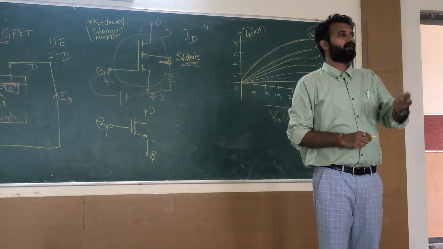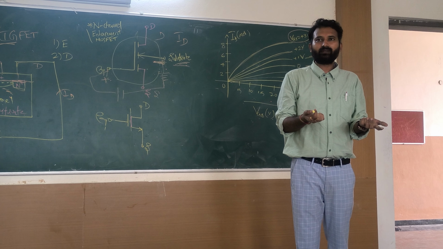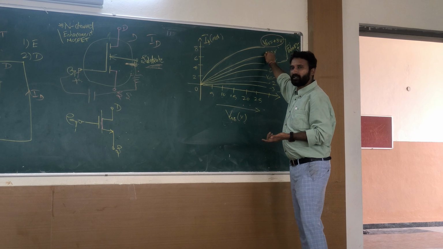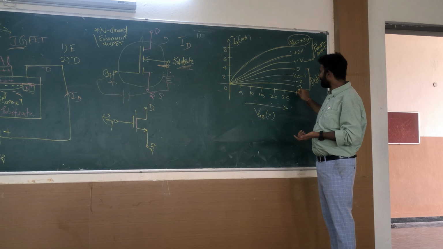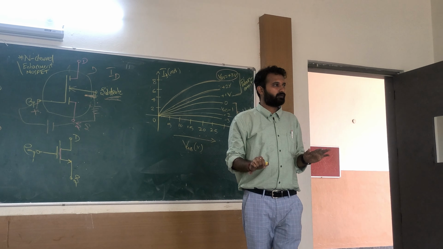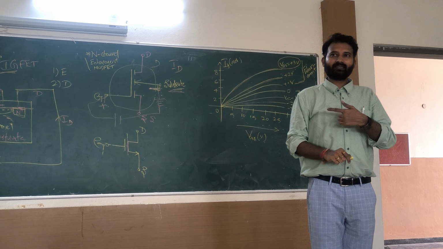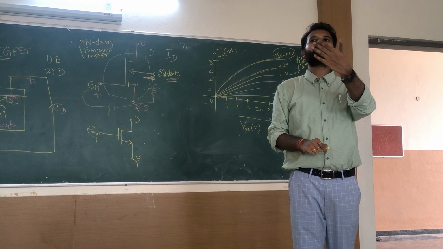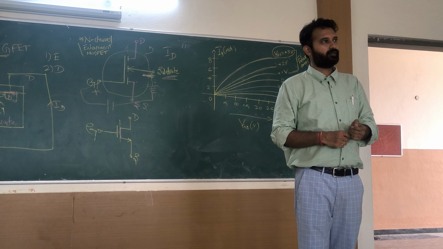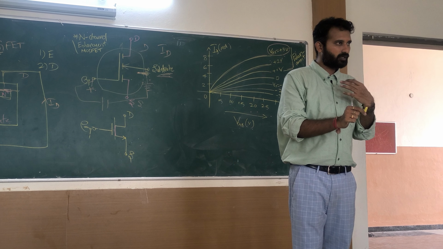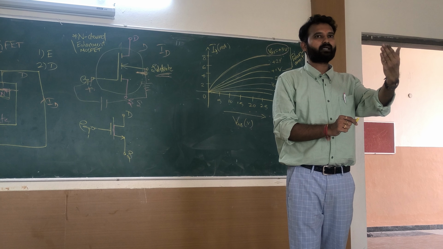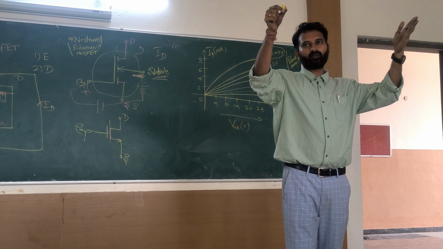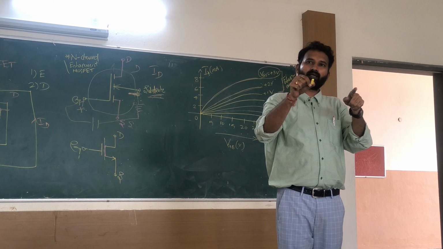So the principle behind this is that the voltage at the input terminal, the electric field at the gate, causes conductivity. What do you mean by conductivity? Current. We have a current when VGS is positive. When VGS is negative, there is no conductivity. That is what I said. This is a device which varies the voltage so that you can find out the conductivity of the channel. Keep in mind, at the gate you are giving a positive voltage, parallelly you are generating a negative voltage between drain and source. If you increase the gate voltage, the negative voltage also increases. Electric field increases.